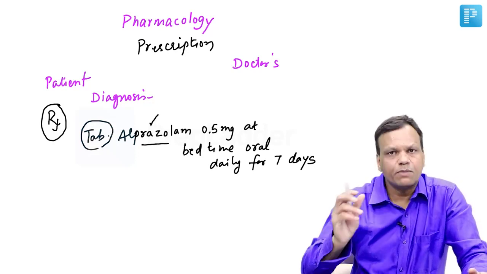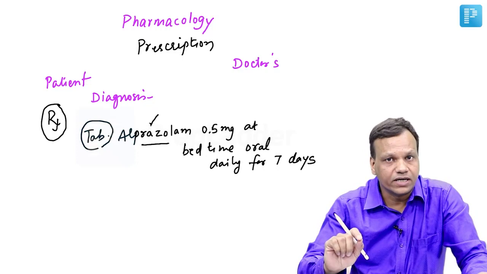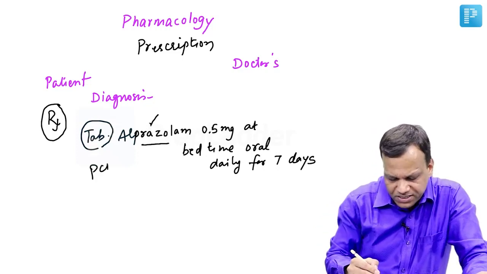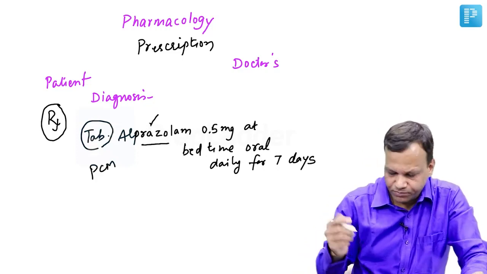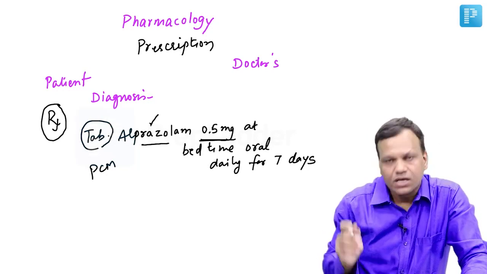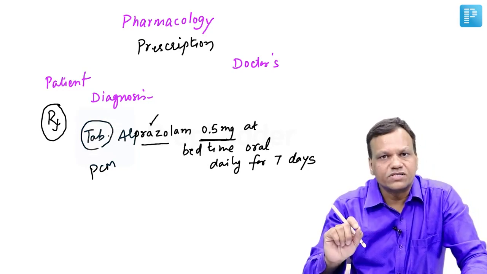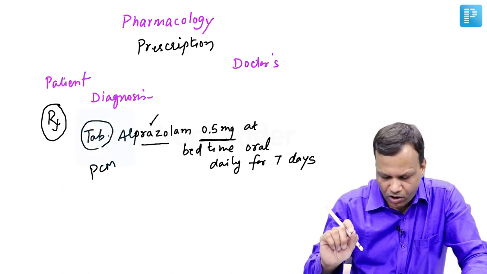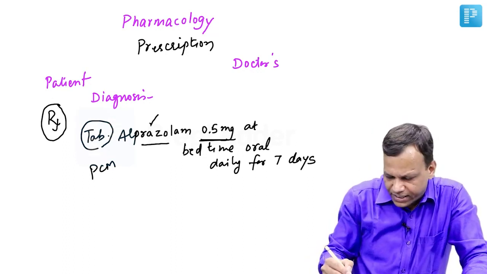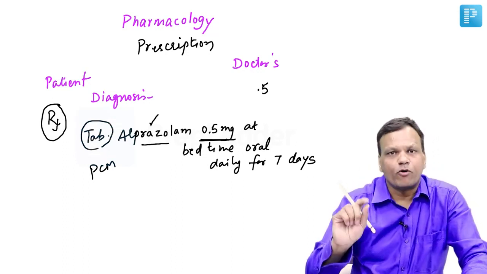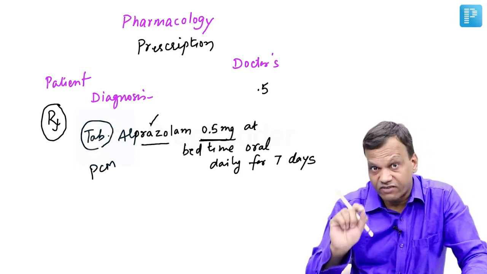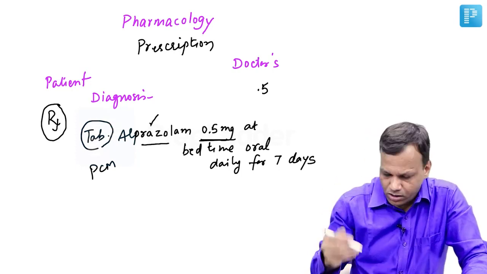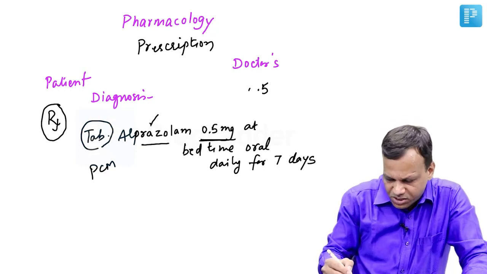The important thing is, name of the drug should never be abbreviated. Never write paracetamol as PCM. So that is a wrong prescription. Then the dose of the drug. Now, what is important is dose, like here 0.5 mg is there. Number one, do not write .5, because if the point is not read, the person will get 5 mg, which is 10 times. So a zero before the decimal must be written.